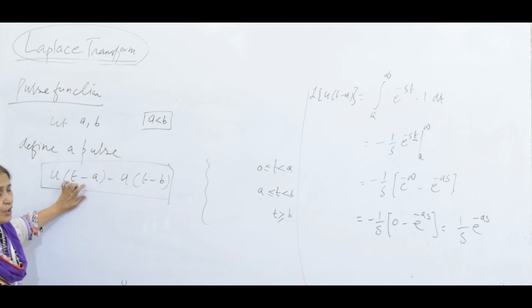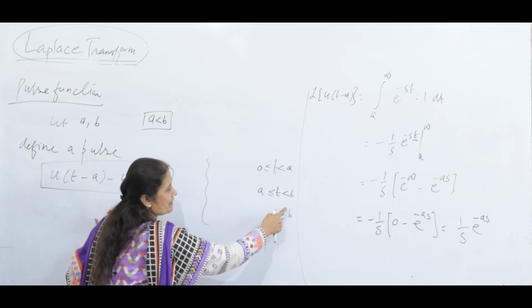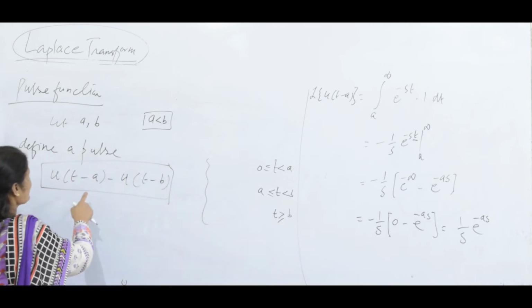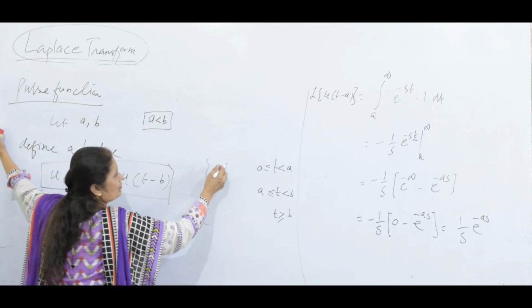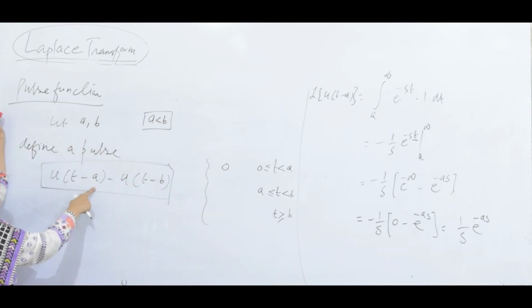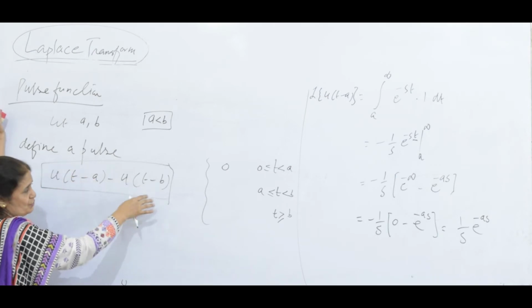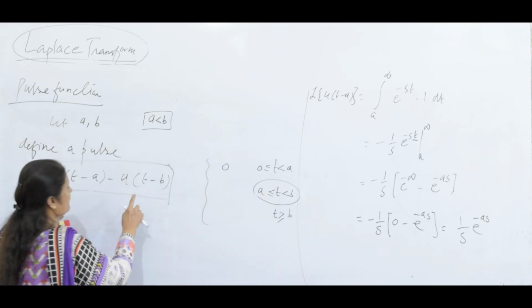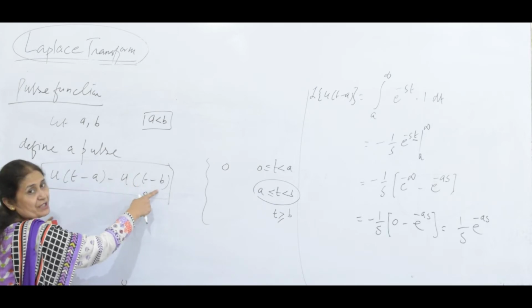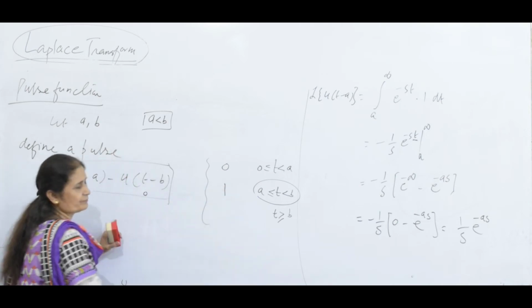For t less than a, and obviously a is less than b, that is 0 according to the unit step. Now coming to the next case, t is less than b. If t is less than b, this is 0 according to the definition of the unit step function. But here t is greater or equal to a, so it is 1.